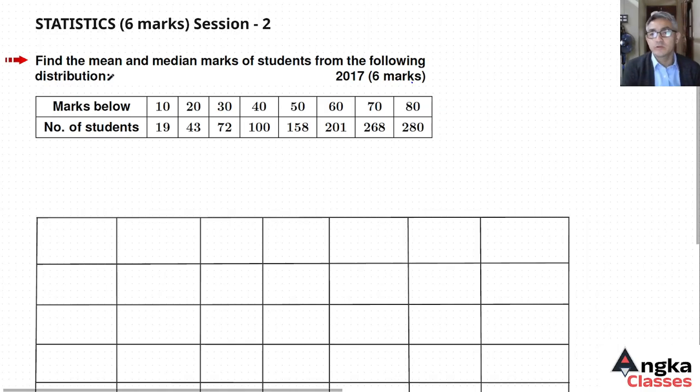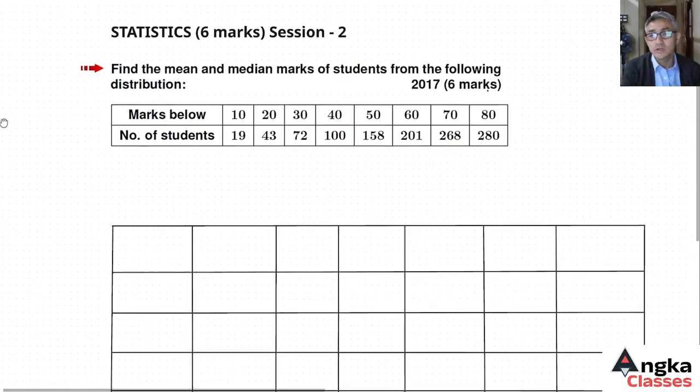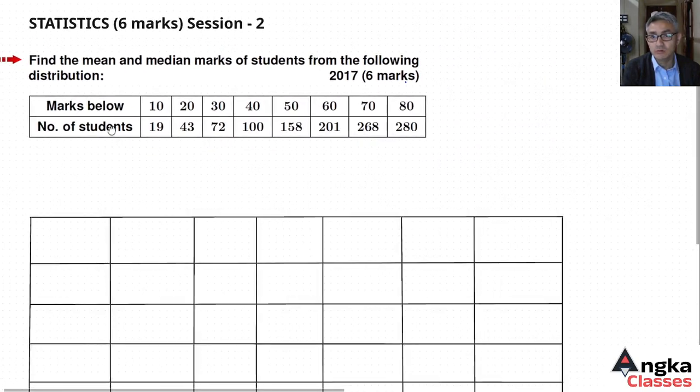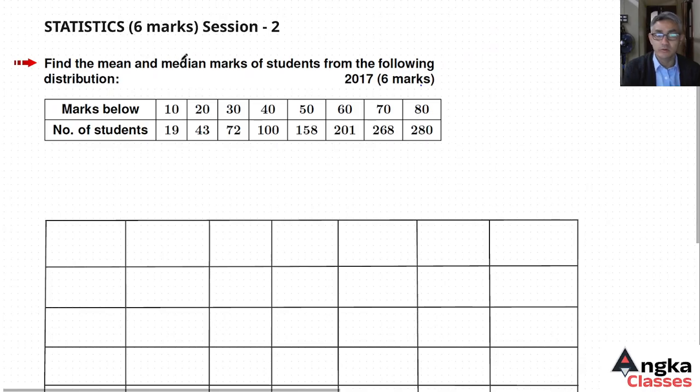So previous year's question analysis continues. We'll continue with statistics session number 2, the 6 marks question number 2017. The question is: find the mean and median.